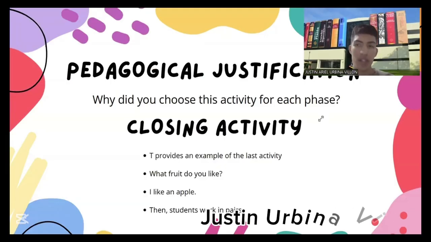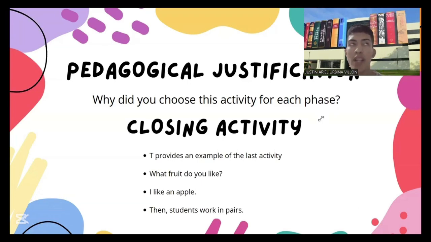The reason why we chose this closing activity is mainly because we wanted our students to practice in real conversations, asking and answering questions such as what fruits do you like, and using the same structures that they learned in the previous activities. Also, we wanted to promote that interaction working in pairs, which encourages student-to-student conversation and increases the speaking opportunities. On the other hand, we also wanted to build some confidence when the teacher provides an example and works as a model, because it makes students feel safer to try and speak on their own.